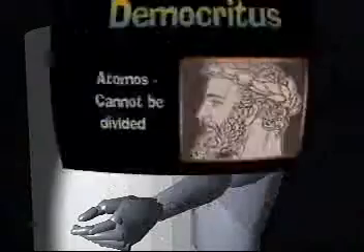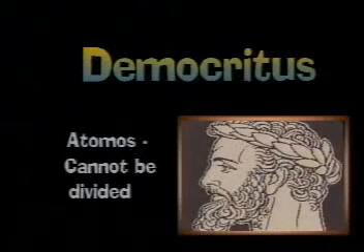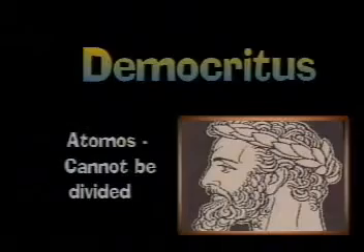One Greek thinker believed differently than Aristotle. Democritus taught his students that matter was made up of small particles he called atoms, which he derived from the Greek word atomus, which means cannot be divided.